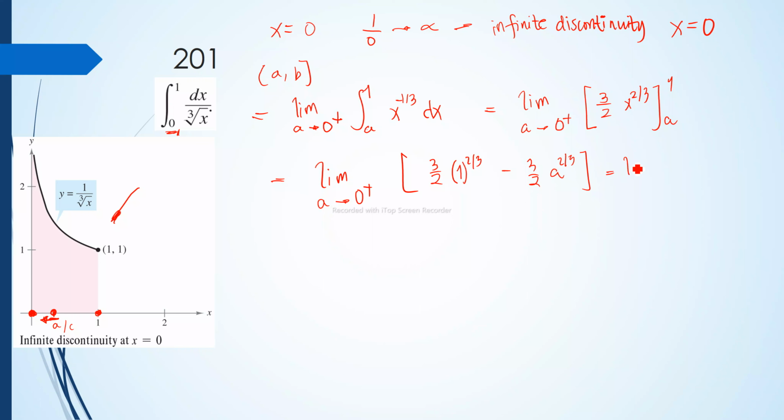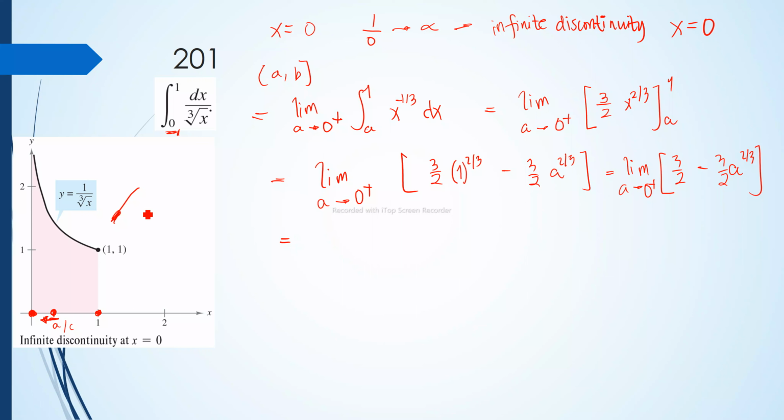So we will have the limit of 3/2 minus 3/2 times a raised to 2/3 as a approaches 0 from the right. Now, what value or number should we put for a as it approaches 0 from the right?